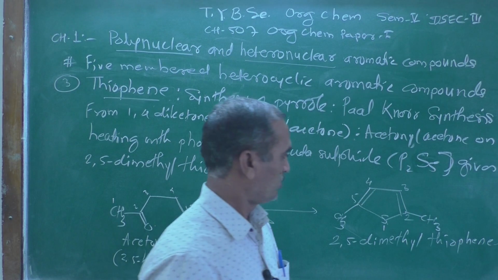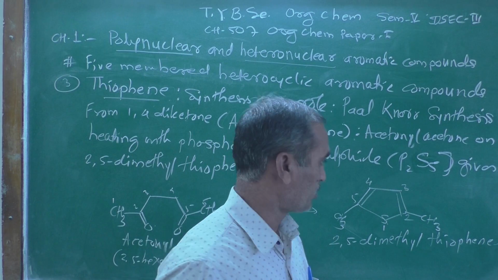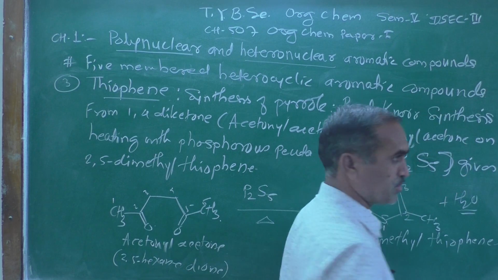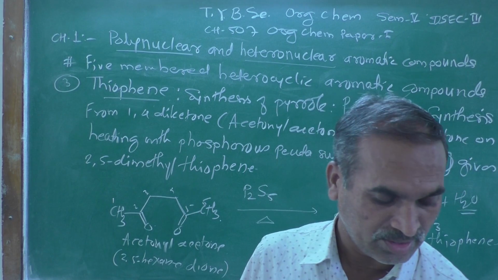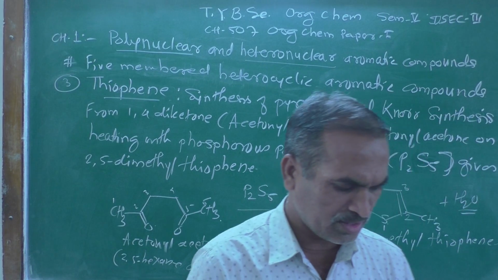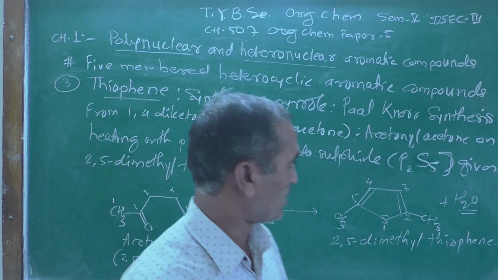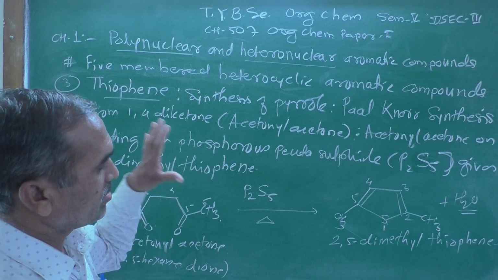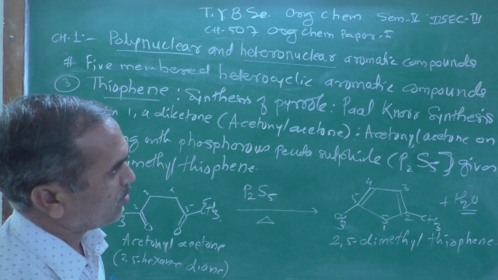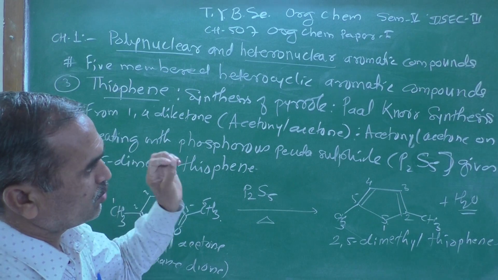The IUPAC name of this compound, which we got, and the side product generated is water, and as we know it is eco-friendly, a universal solvent. This is the experimental laboratory, or the research point of view: thiophene can be prepared by using the Paul-Knorr synthesis, and it has as a starting material acetonyl acetone.